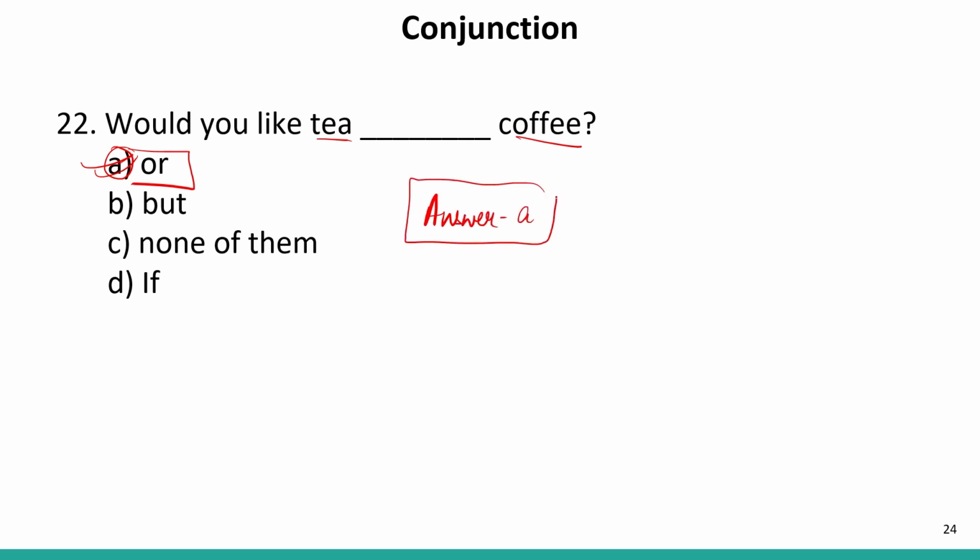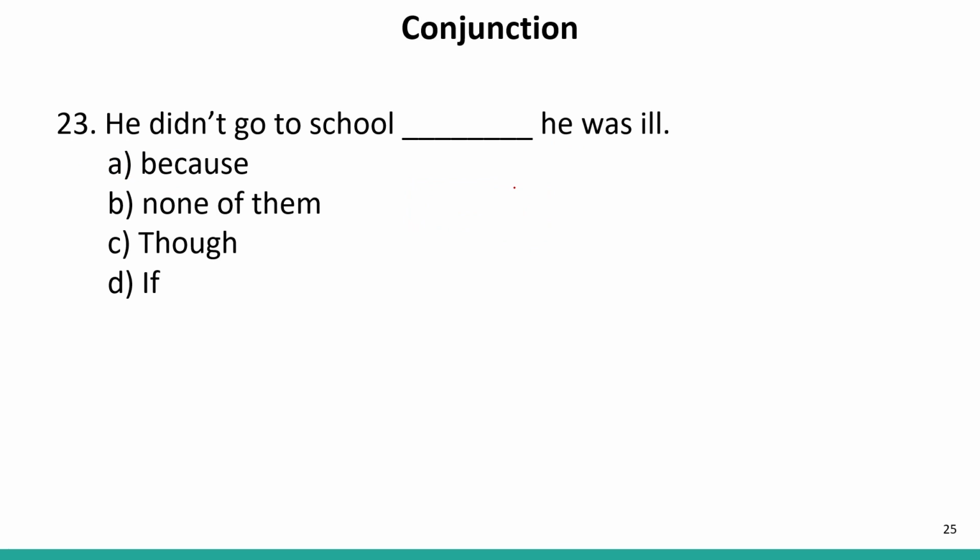He didn't go to school, dash he was ill. So, here, some reason has been shown, that he didn't go to school because he was ill. So, our answer will be because. Though shows the contradiction. If shows the condition. There is no condition at all. Now, let us move to the next question.